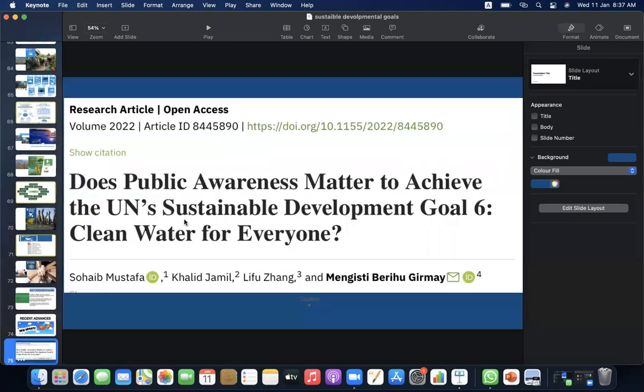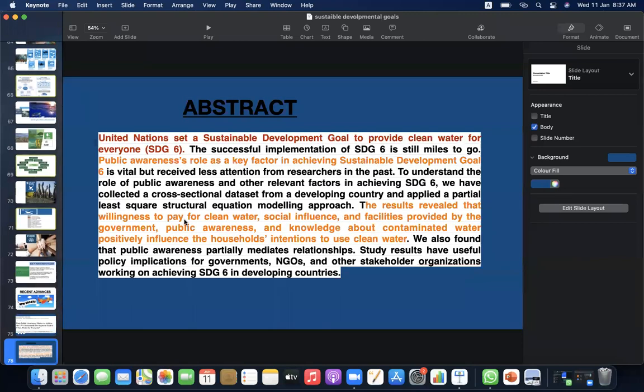Does public awareness matter to achieve the UN's Sustainable Development Goal 6, clean water for everyone? Abstract shows that the United Nations set a sustainable development goal to provide clean water for everyone. The successful implementation of SDG 6 still has miles to go. Public awareness as a key factor in achieving sustainable development goals is vital, but received less attention from researchers